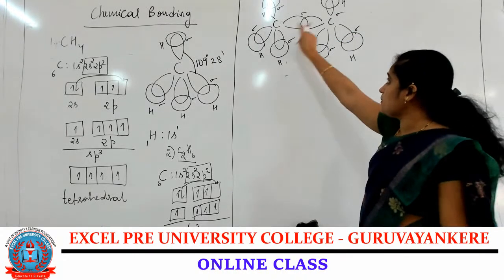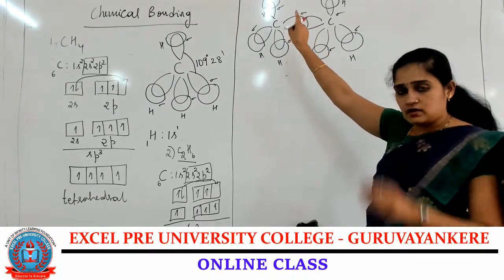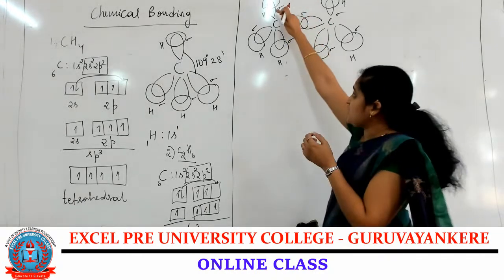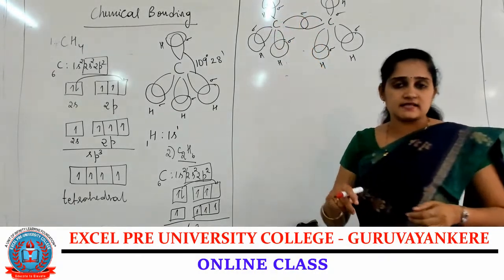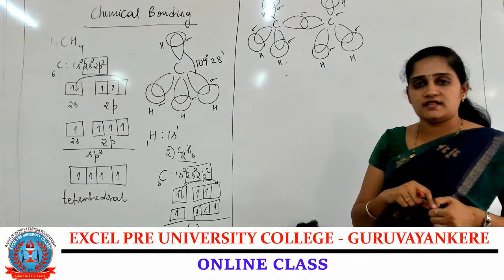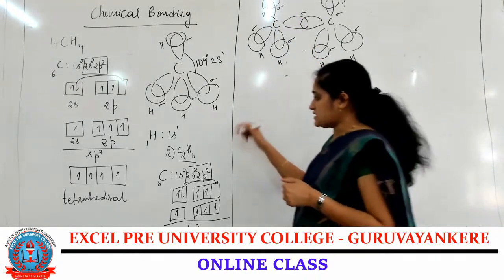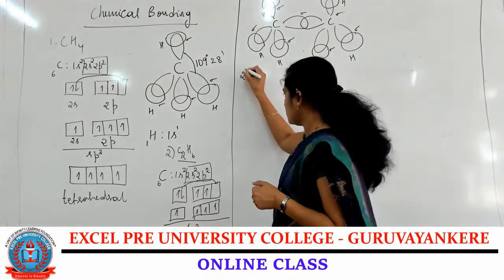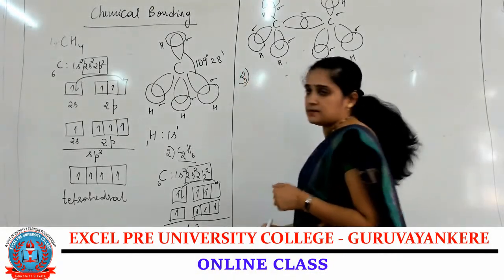The bond angle between the hydrogens will be 109 degree 28 minutes. So it is a second example for the sp3 hybridization.